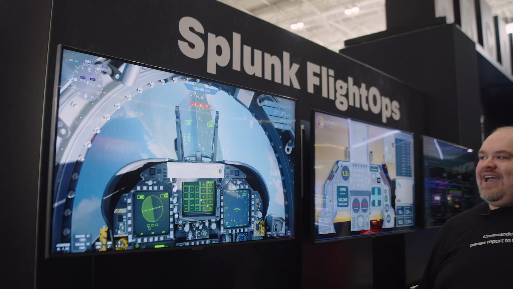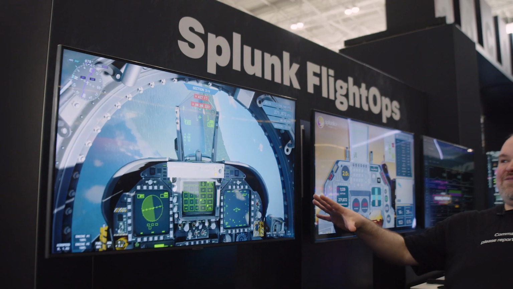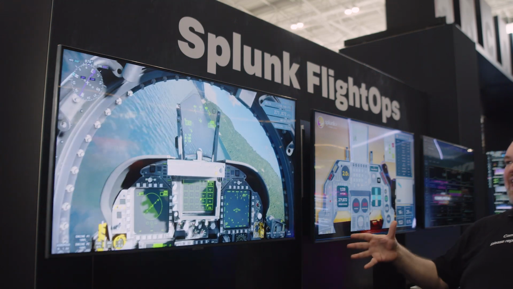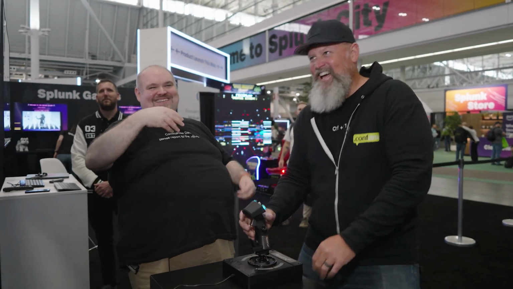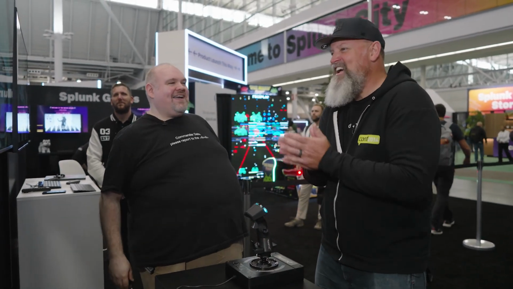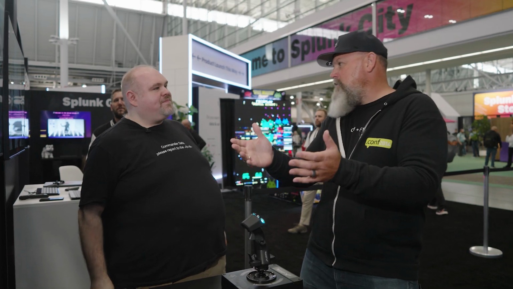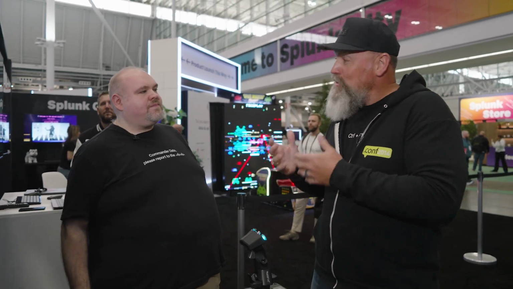So it's pretty cool. It's sort of like with this flying sim, right? As you learn and you adapt, it's giving you harder things, like to get you into the water. So you get to come to Splunk .conf, you get to play games. That's cool. Absolutely. But you're saying that this is actually a learning experiment.